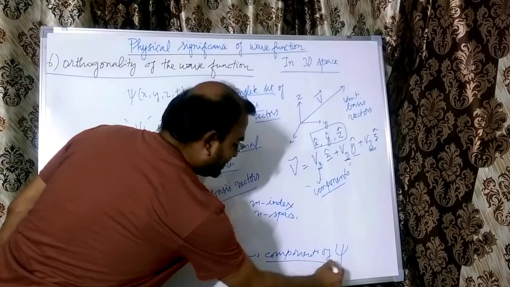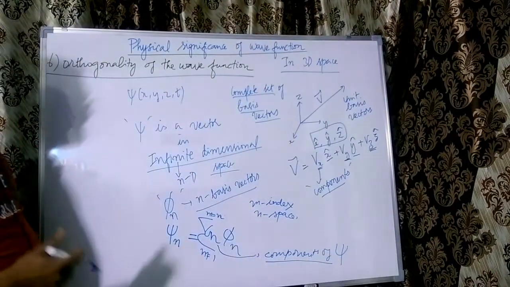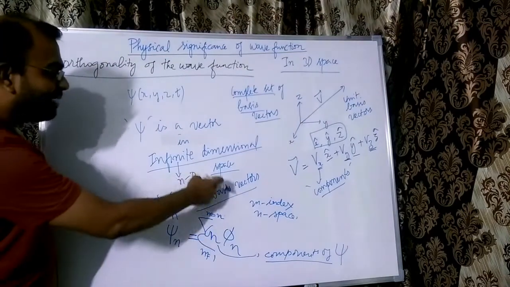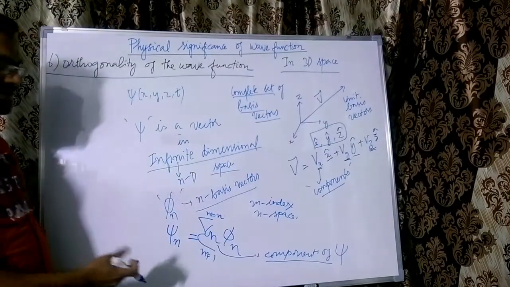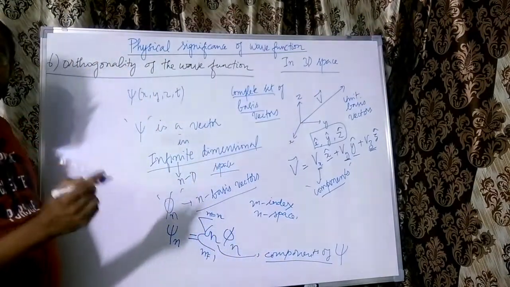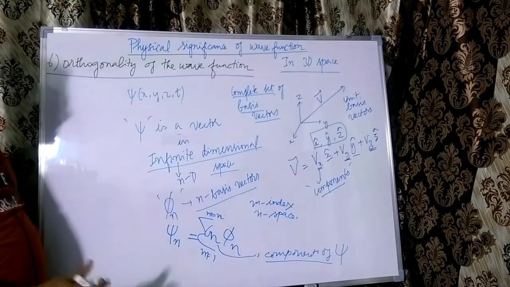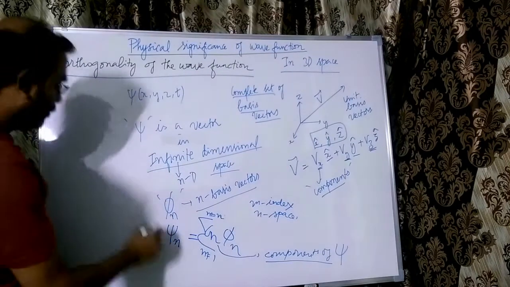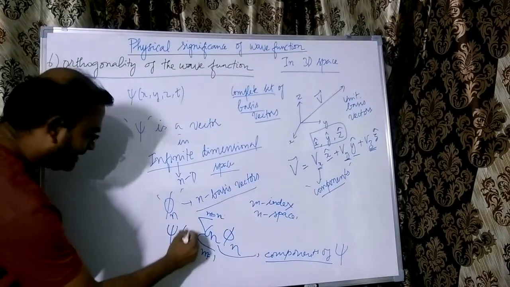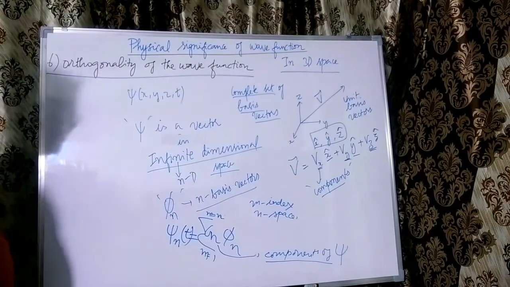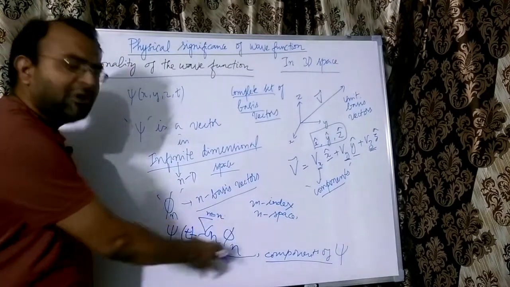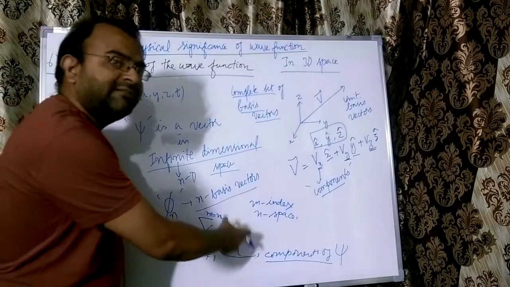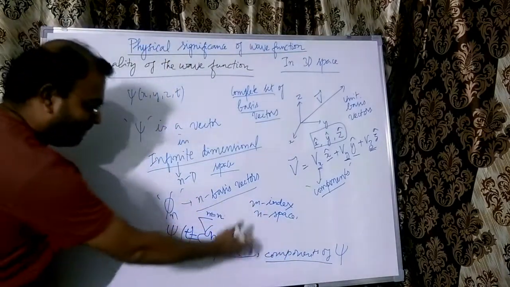What are these components physically? These different components of the wave function in an n-dimensional space are nothing but different possible states of the system at a time t. So what we are representing here is psi at a time t. So at the same time, it is possible for the system to exist in different quantum states, and that is represented by this.